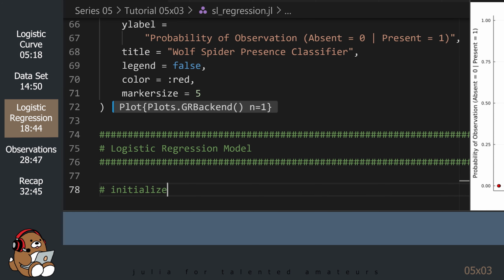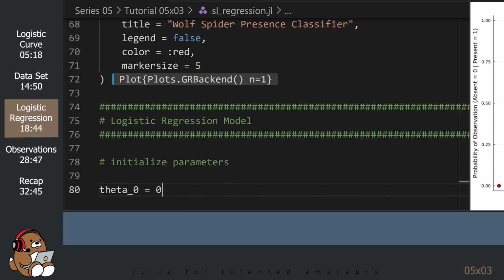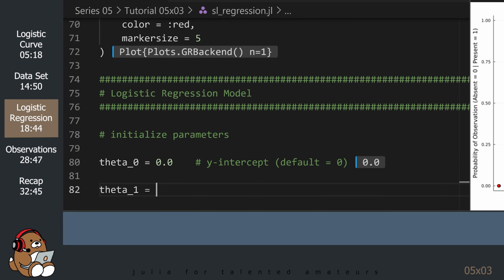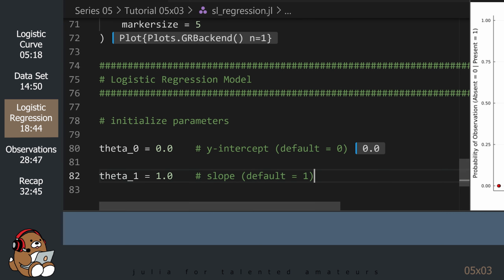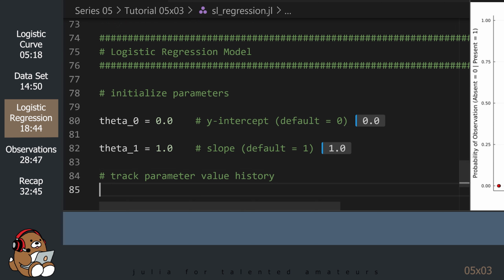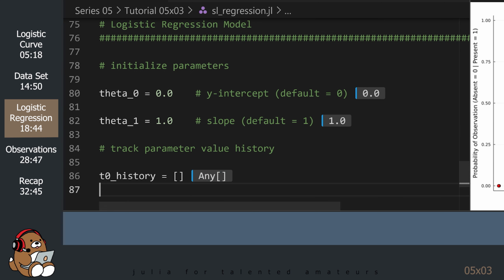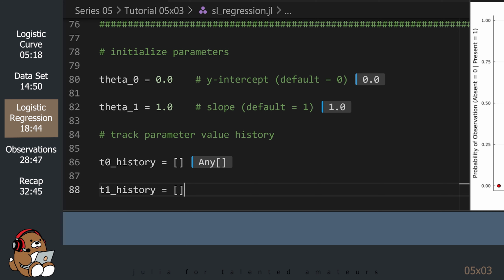Let's start by initializing the parameters. This week, let's track the values of both theta 0 and theta 1 so that we can see how they change over time.